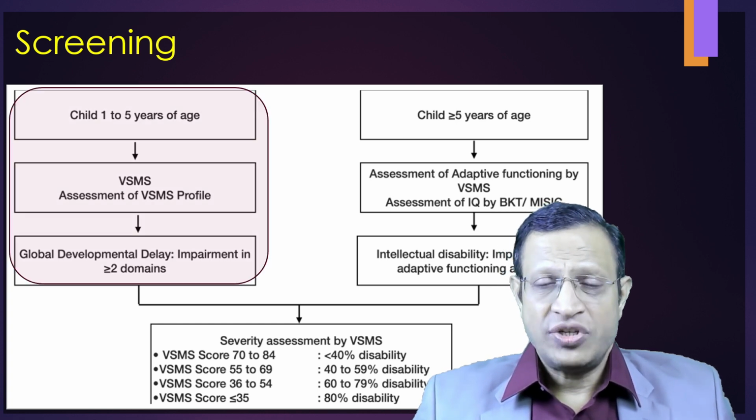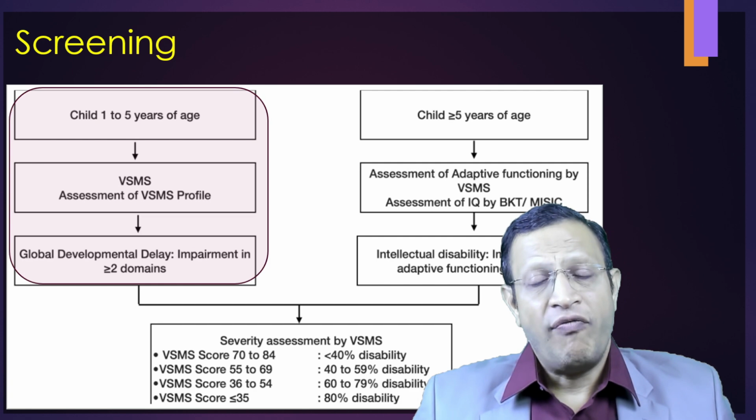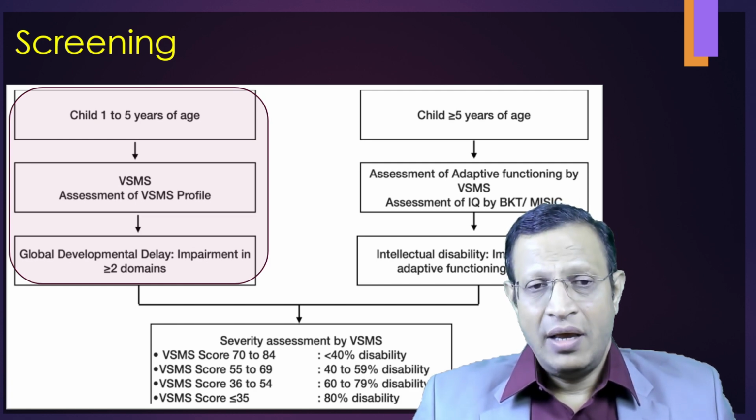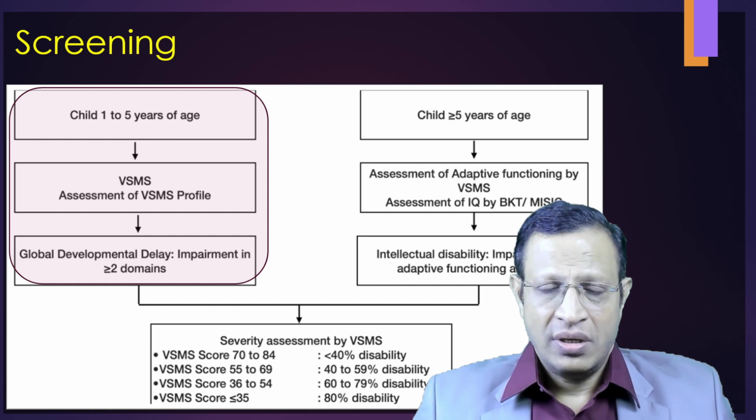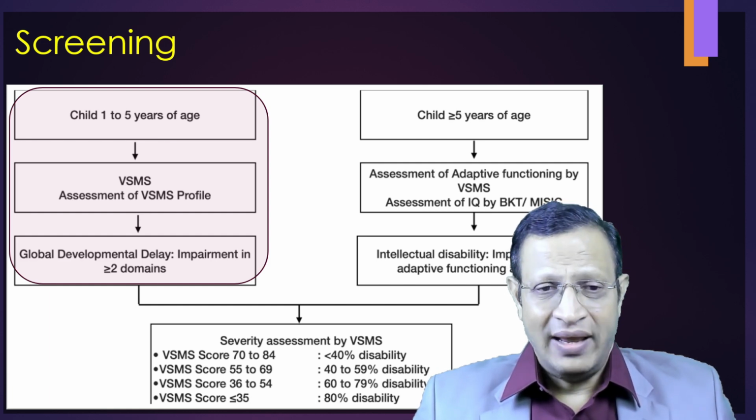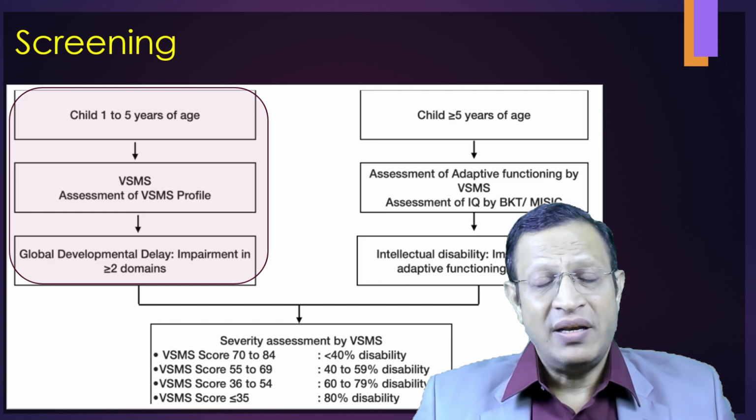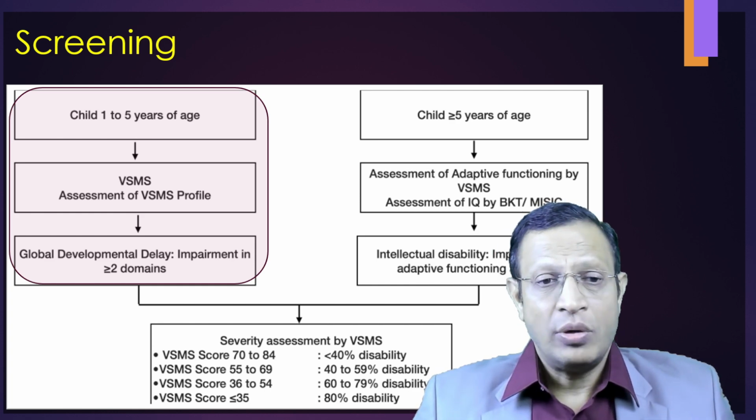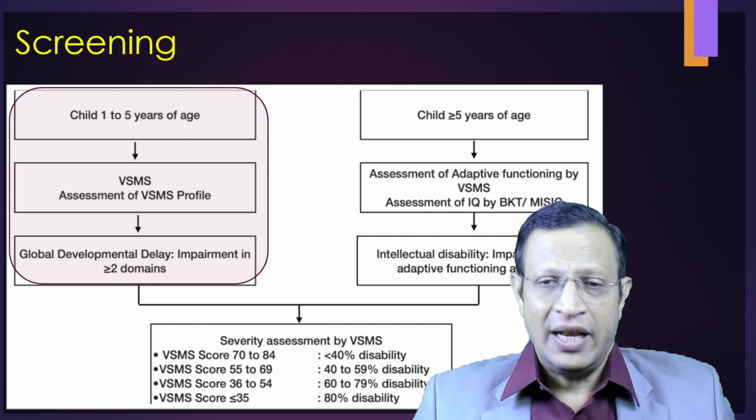The first one is for children between the age of 1 and 5 years. In such a scenario where there is a delay, VSMS should be used. That means VSMS profiling has to be done. And if there is any delay, that is impairment in two or more domains, then it will be considered as global developmental delay.